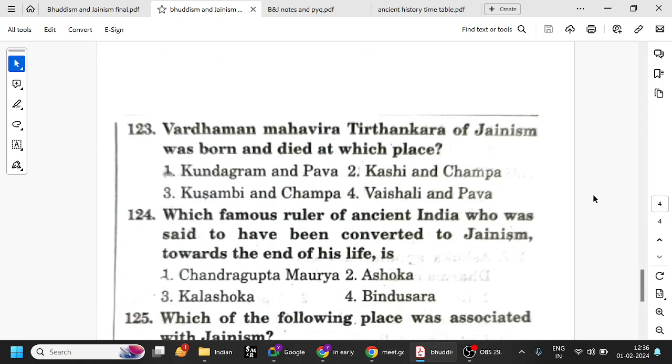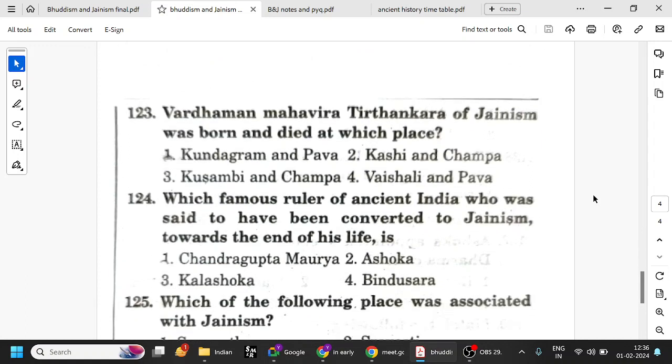Vardhamana Mahavira, Tirthankara of Jainism, was born and died at which place? We have seen Kundagrama and Pavapuri. He was born in Kundagrama and he expired at Pavapuri. Remember those two things.